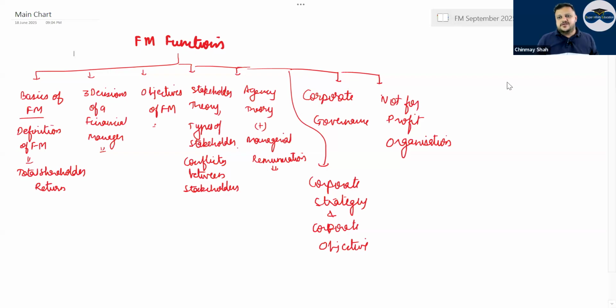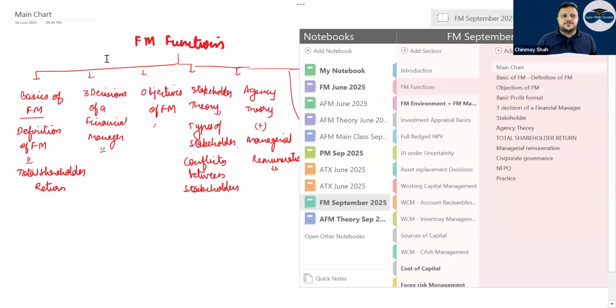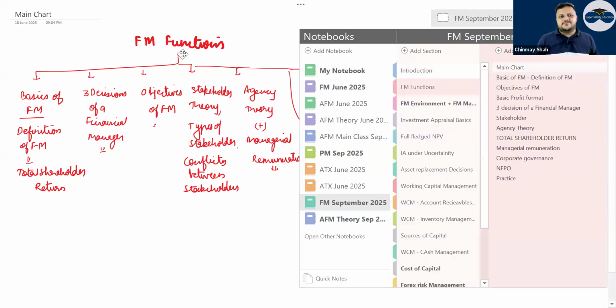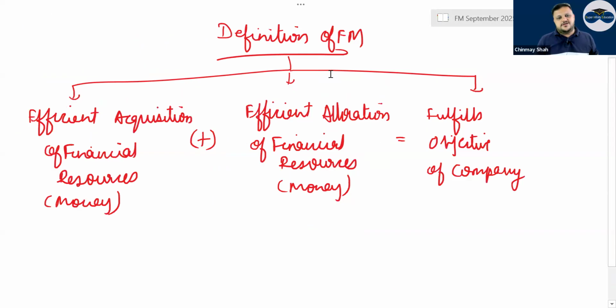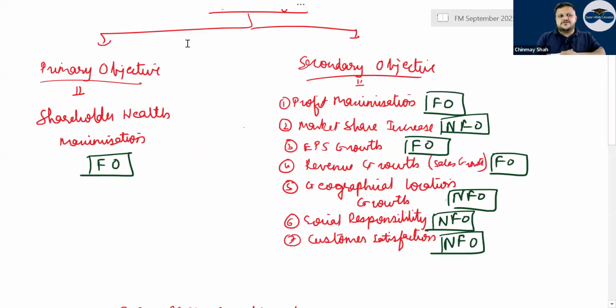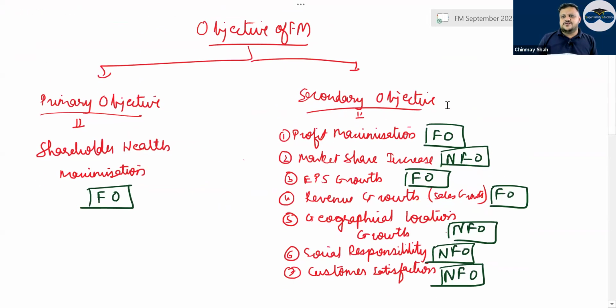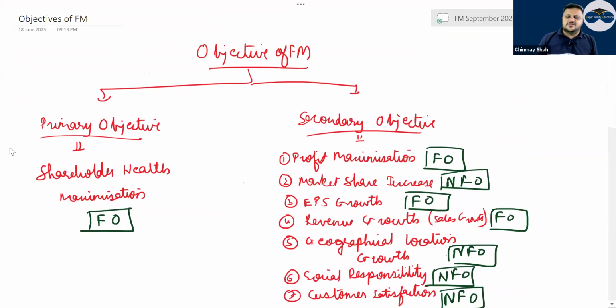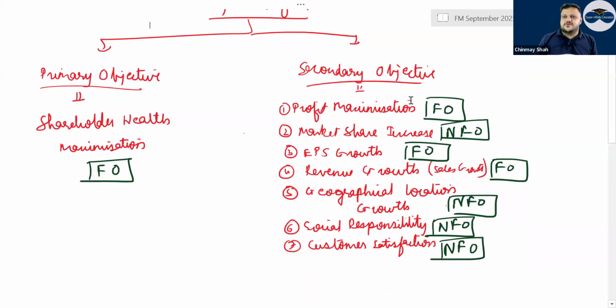So quickly let me complete the FM functions part, the basics of FM. The definition: efficient acquisition and efficient allocation, which fulfills the objective of the company. Objectives of FM are primary and secondary objectives. Shareholder wealth maximization is the primary objective. Secondary objectives are profit maximization, market share increase, EPS growth, revenue growth, geographical location growth, social responsibility and customer satisfaction.